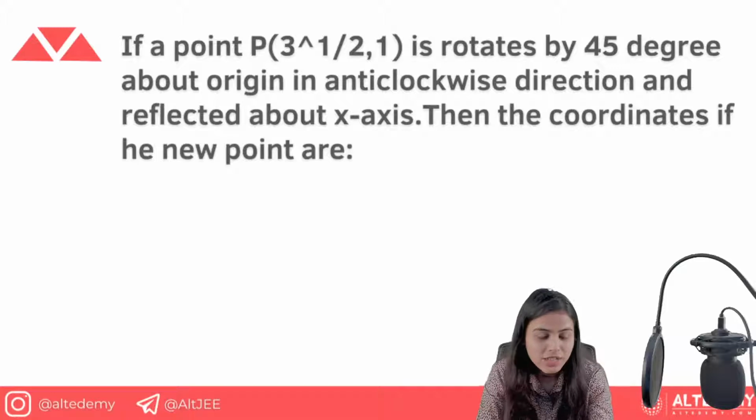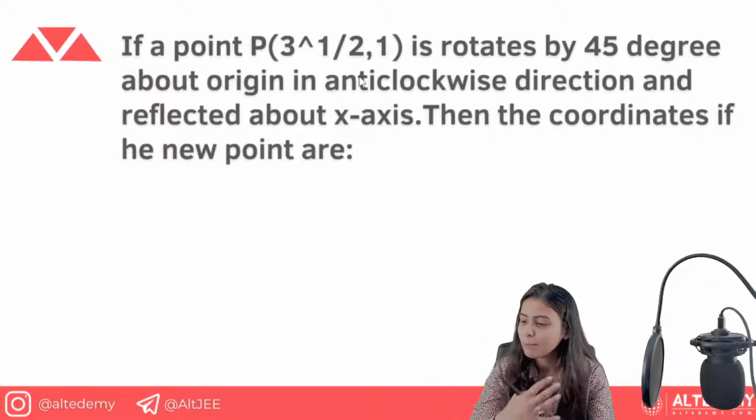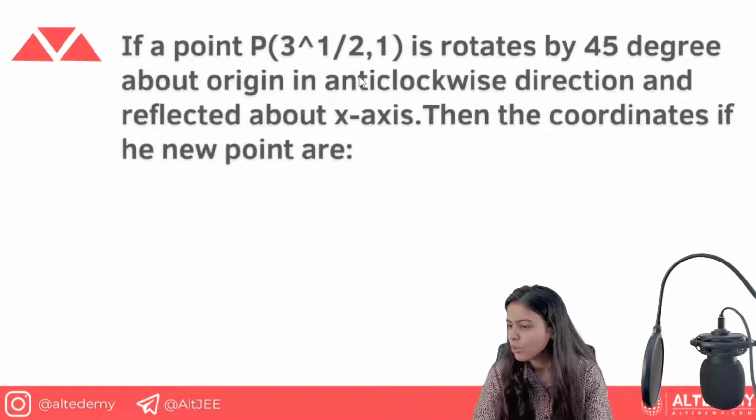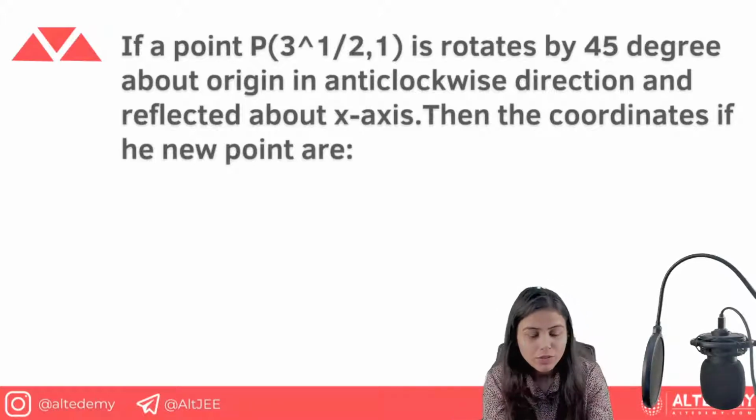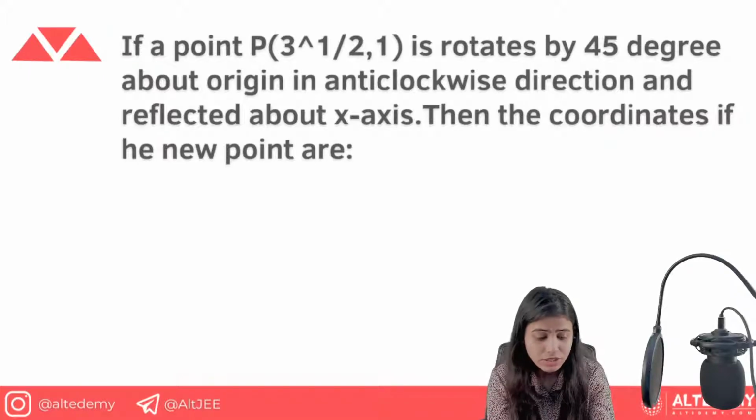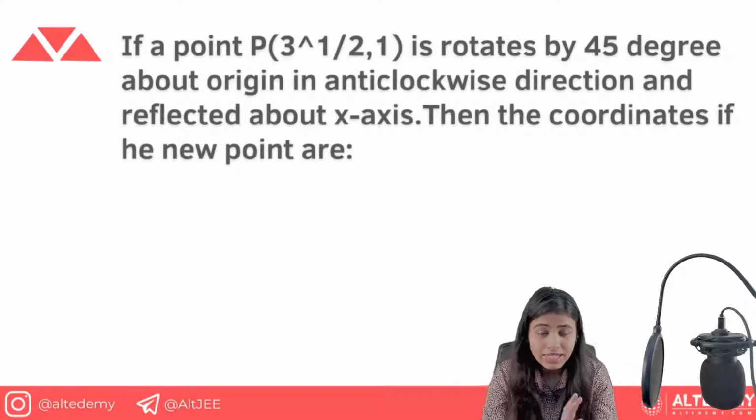Now, what else do we have? If a point, okay, this is a complex question. You need to visualize this question in a better way. So first of all, if anyone is here, you can just read this question right now. What we have here is a point, and it is given that this point is rotated, and then it is reflected.